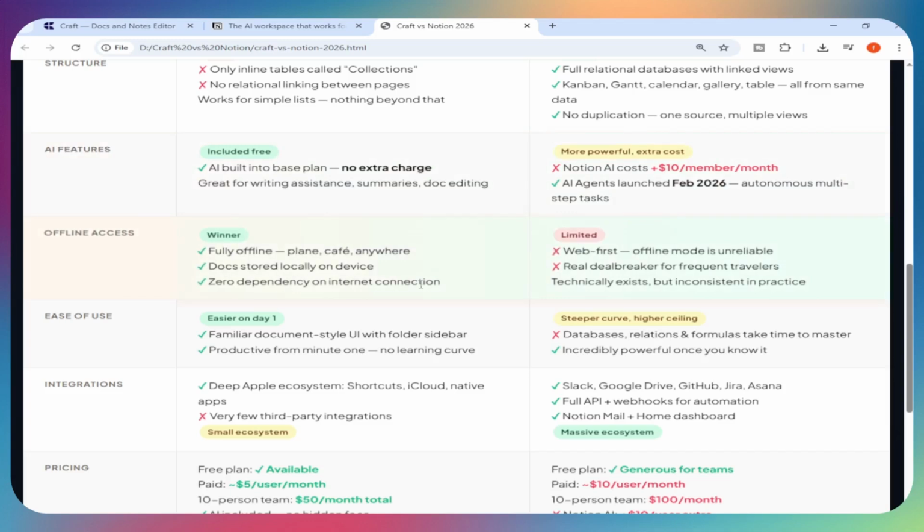Offline access. Craft works fully offline: plane, cafe, anywhere. Notion is web first. It technically has offline support, but it's limited and unreliable. If you travel a lot, this is a real deal breaker.